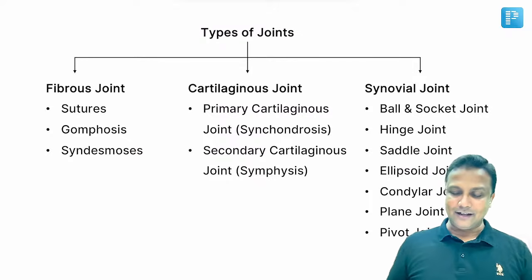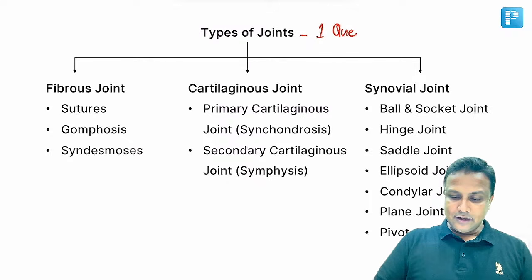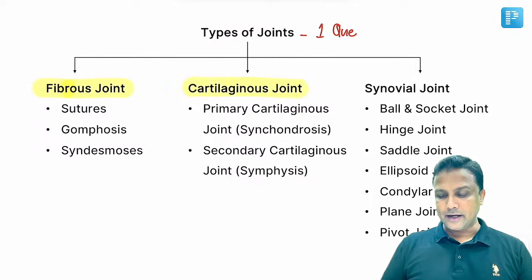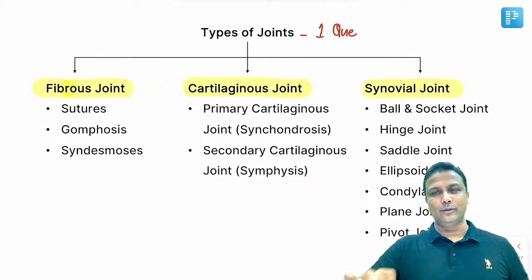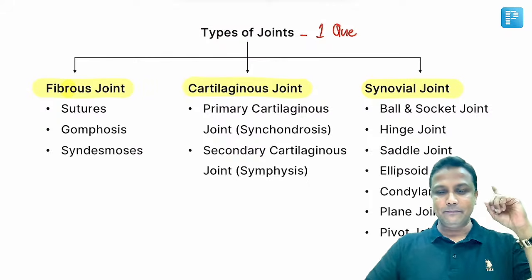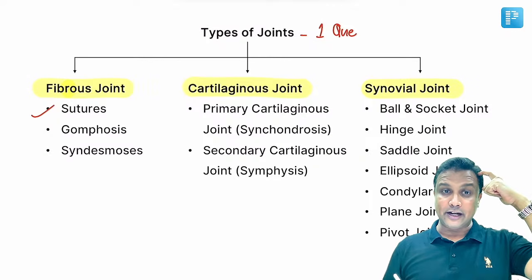Types of joints. Of course, definitely on 17 January, one question will definitely come from the types of joint. टाइप्स ऑफ जॉइंट तीन तरह के होते हैं सर. फाइब्रस जॉइंट जो इमूवेबल होता है, कार्टिलेजिनस जॉइंट जो पार्शियली मूवेबल होता है, साइनोवियल जो कंप्लीटली मूवेबल होता है. Is it okay? Now fibrous joint examples: number one example here will be sutures, the joint present between the cranial bones.